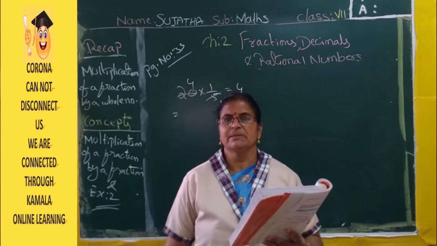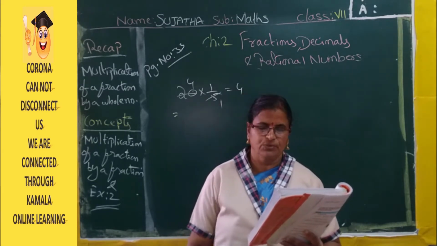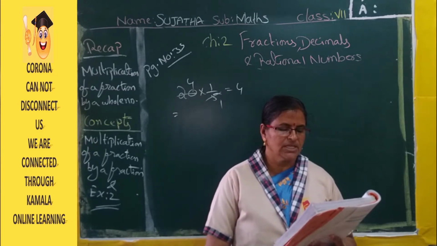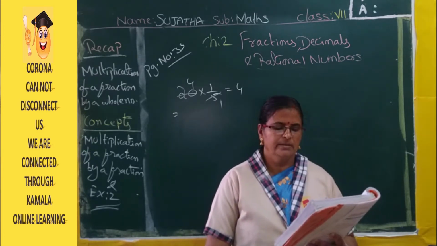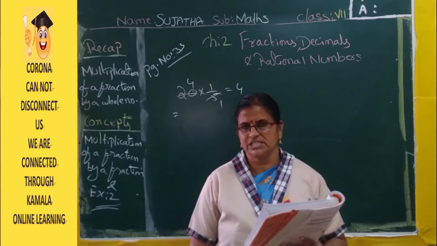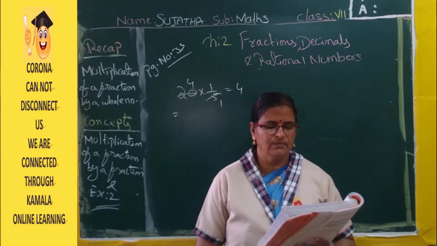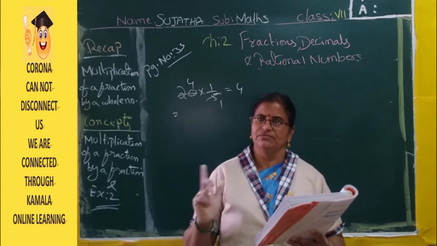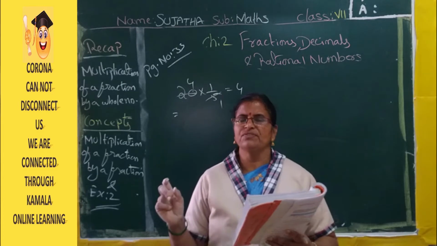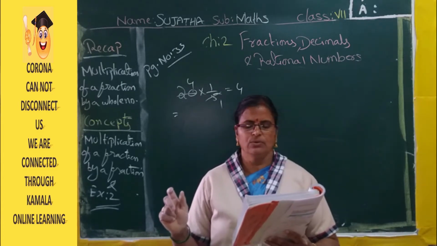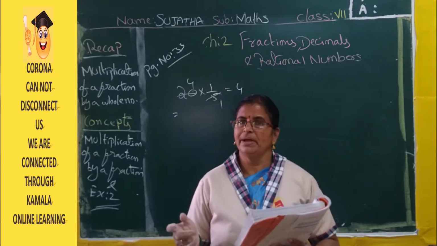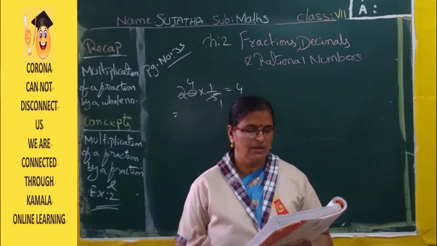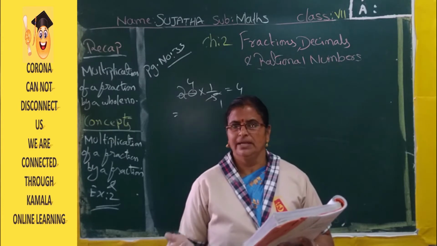Now, 1 by 5 of the chapatis were consumed by the mother and 3 by 5 were consumed by the children, and the remaining were eaten by the father. Total chapatis are 15. In that, the 1 by 5th part will be eaten by the mother, and 3 by 5th part by the children. The remaining part will be eaten by the father.